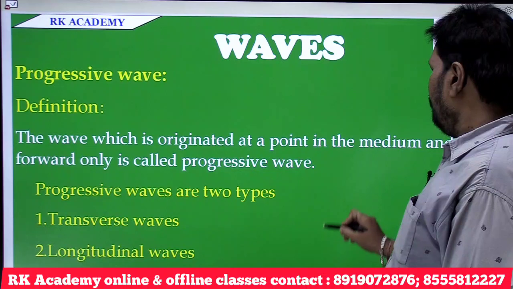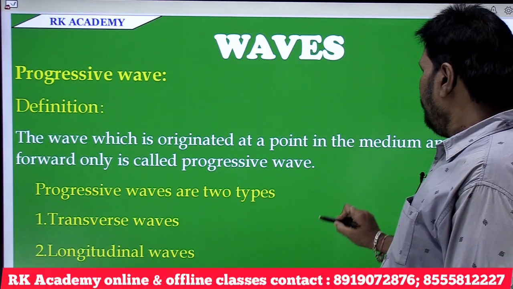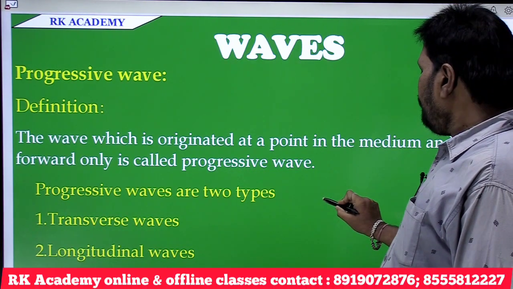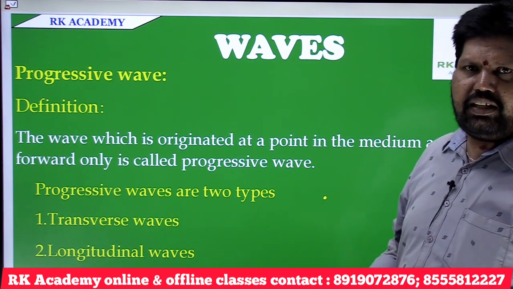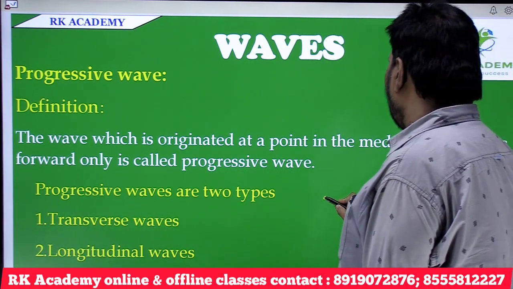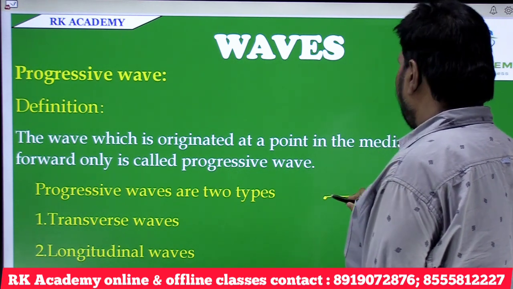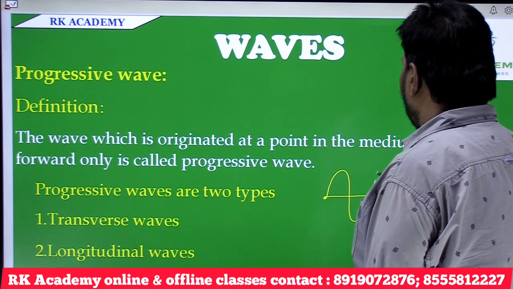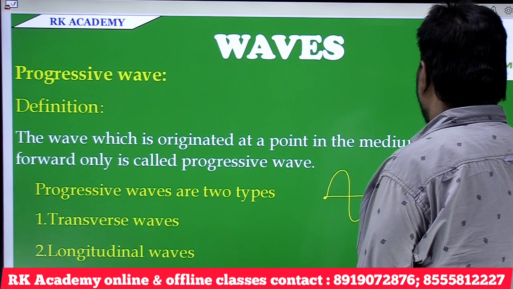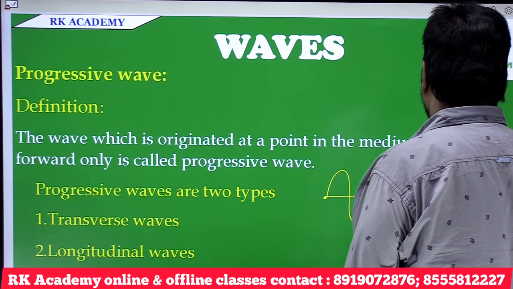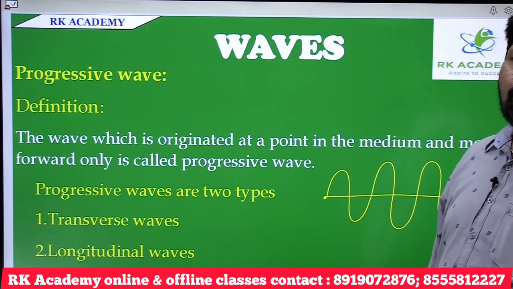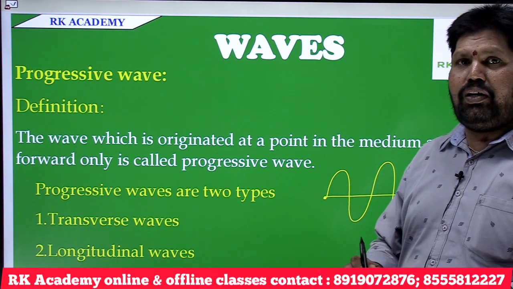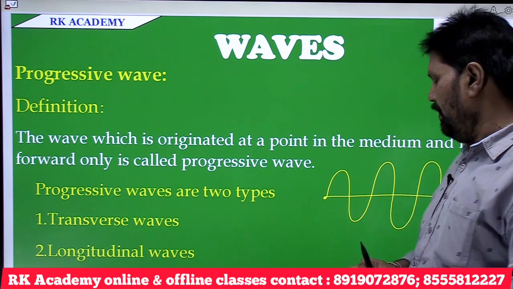For example, if this is the point where the wave originates and it moves only in the forward direction and never comes back, then such a wave is known as a progressive wave.